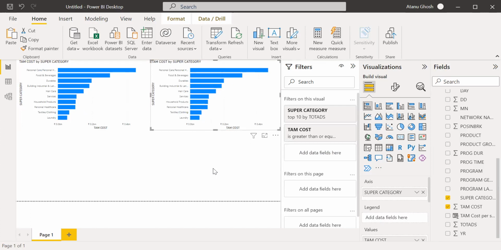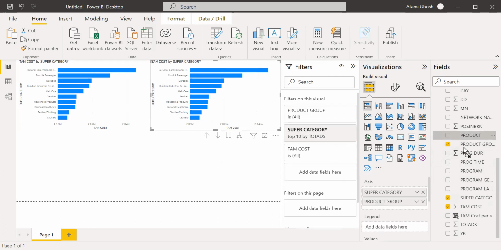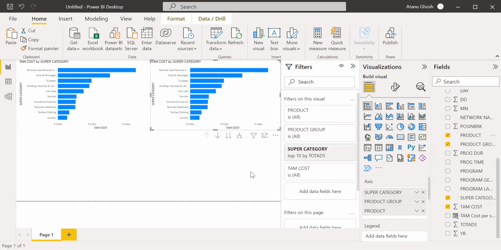So here what we are going to do is, first of all, let's remove this thing. We don't need this thing. We just have the top 10 super categories, and within this we have product group, we have product. Now legend is different. We'll come to legend. Small multiples is different. Legend is for stacked bar chart. I hope you remember, legend is for stacked bar chart.